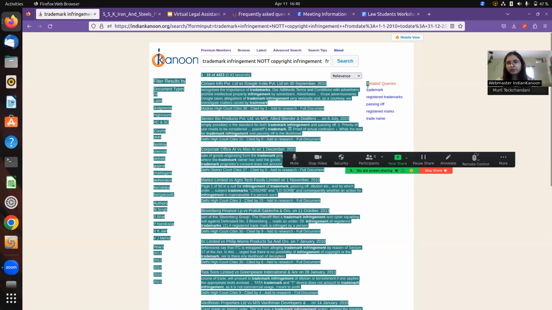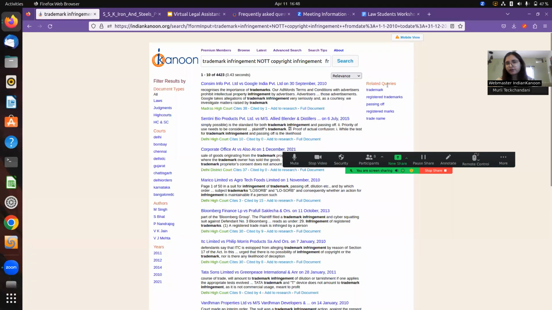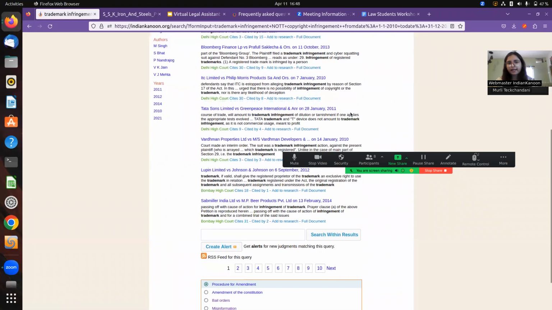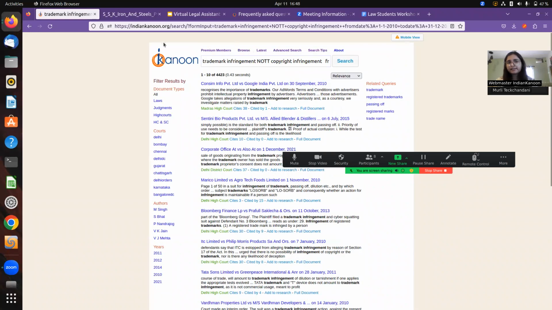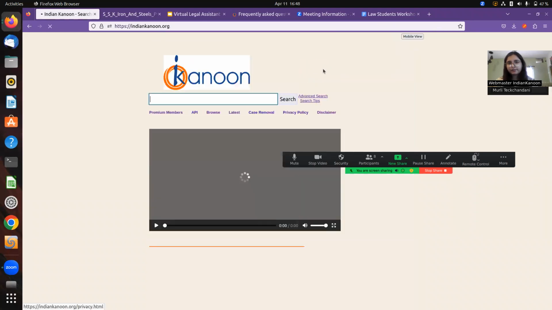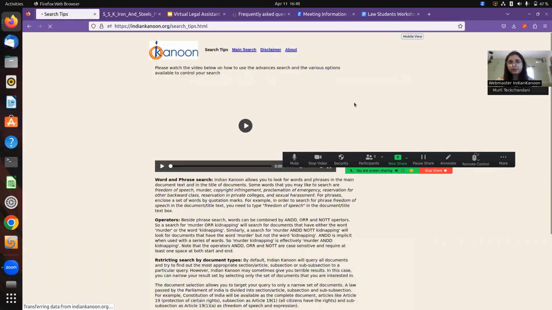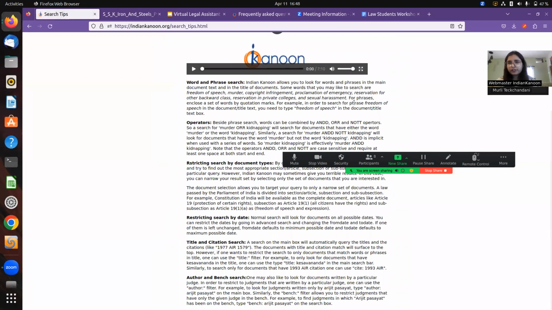On the right, you can also see related queries. A lot of our users use this whenever they are not able to get to the document that they want to. That's some of the ways that the search tips help. And we keep adding to the search tips. We will be adding more filters in the future, more categories on the basis of which you can filter.